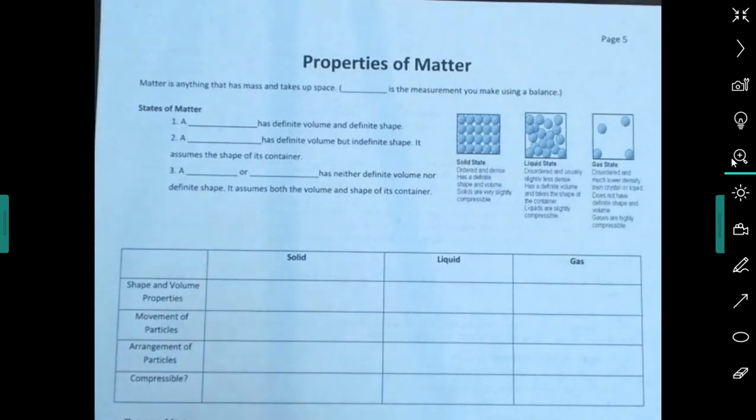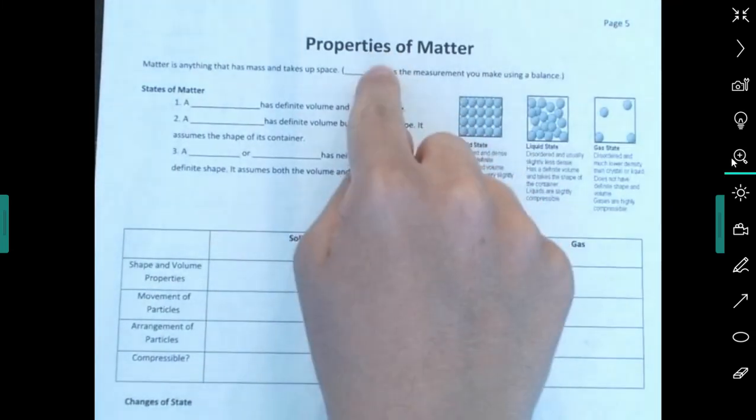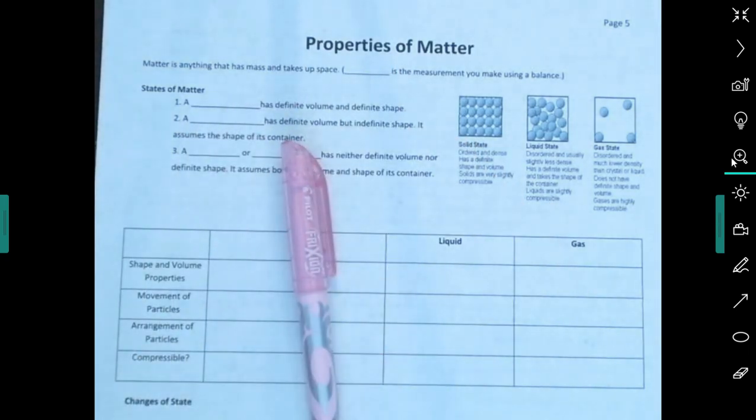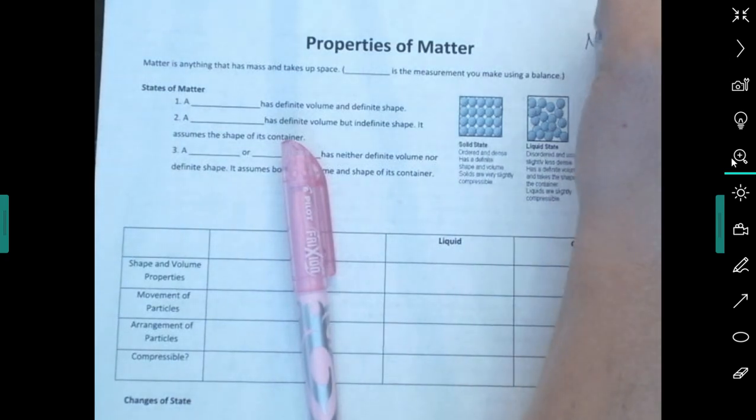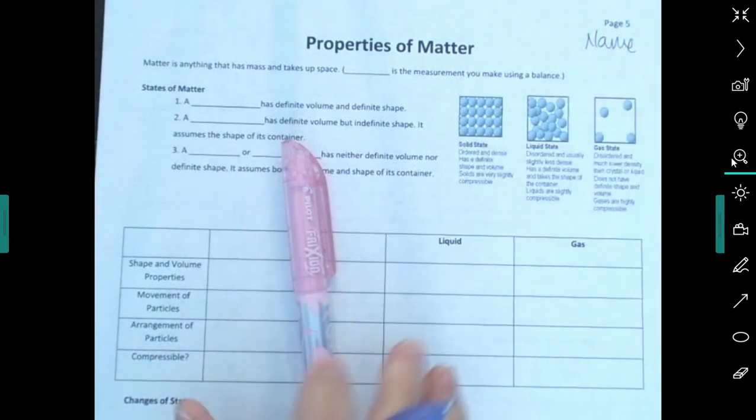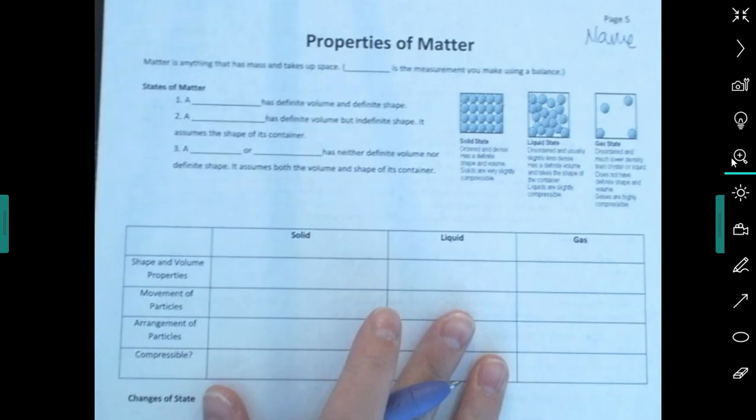All right, guys, let's jump right in. You should have page 5, properties of matter, and you should also have a highlighter and something to write with. So don't forget to write your name up here so that when you take a picture of it and submit it, I can see your name.